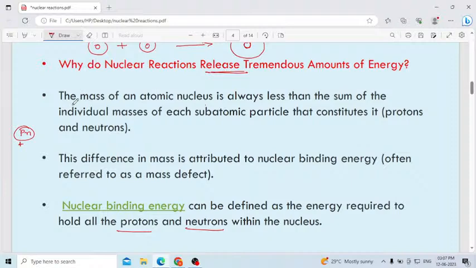Why do nuclear reactions release a tremendous amount of energy? Because the mass of the atomic nucleus is always less than the sum of the individual masses of each subatomic particle that constitutes it, that is either proton or neutron. That difference in mass produces the nuclear binding energy.